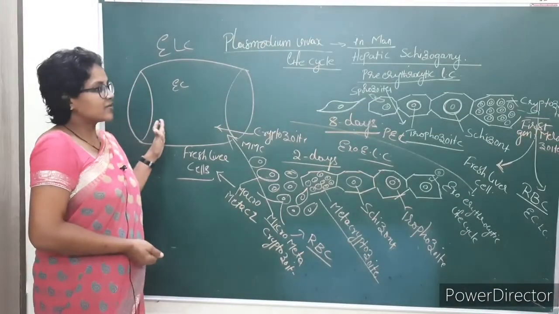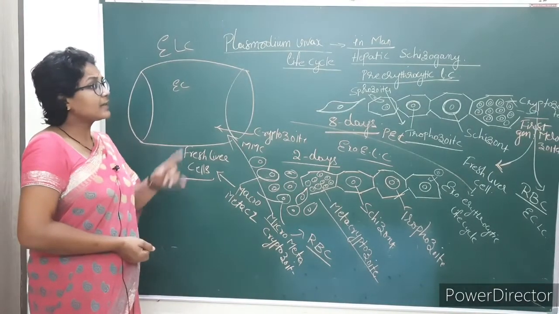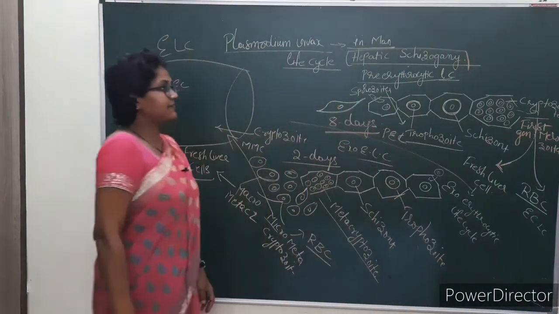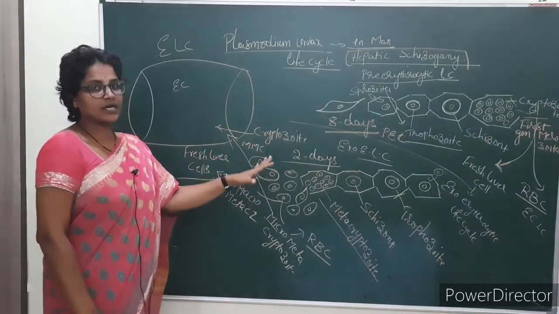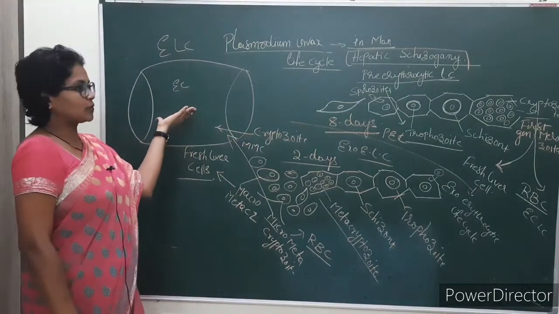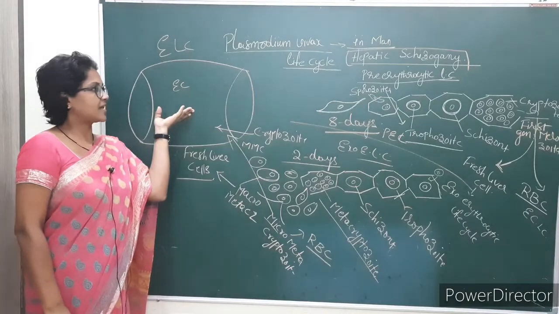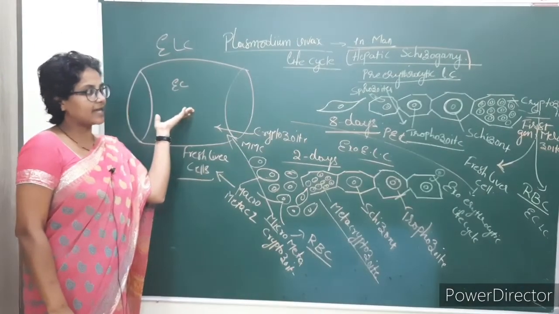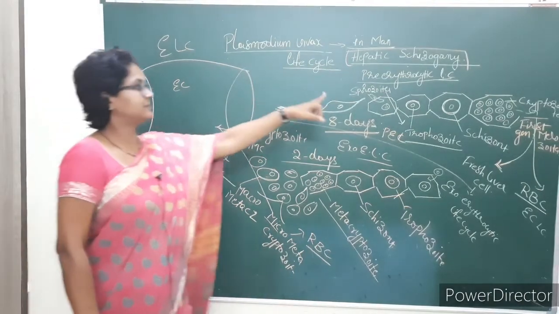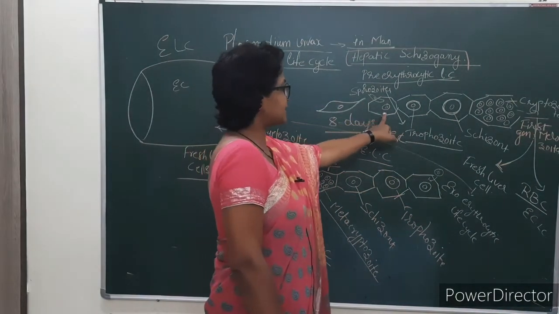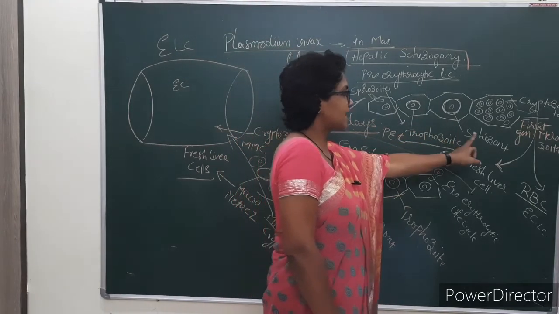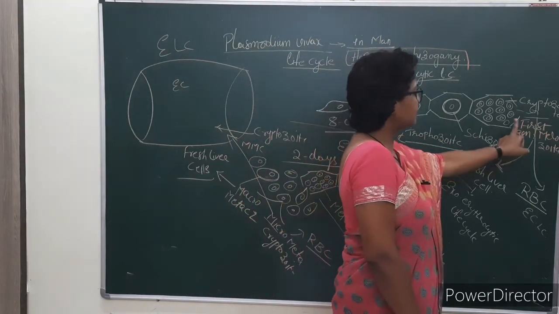Okay, with this we have completed hepatic schizogony. The life cycle in man was not completed, so now we are entering into the erythrocytic life cycle. Okay, draw this diagram. The sporozoites enter into the liver cells and convert into trophozoite. The trophozoite increases in size and leads to the formation of schizont.